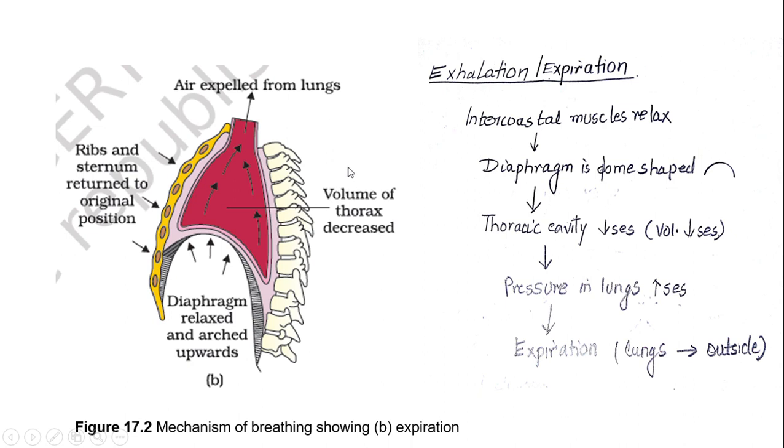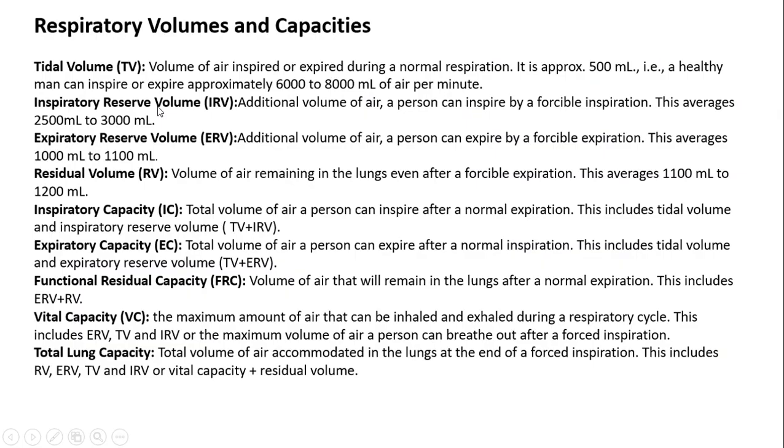Exhalation process: when the intercostal muscle relaxes, the diaphragm comes back to its own dome-shaped position, because of which the volume of the thorax decreases. When the volume of the thorax decreases, the pressure increases. When the pressure becomes more than the atmospheric pressure, the air from the lungs moves out into the atmosphere.